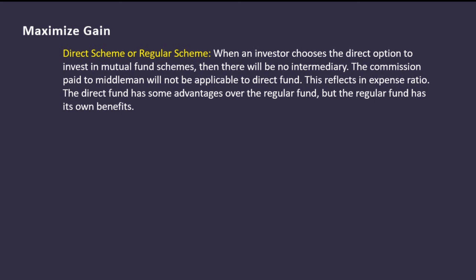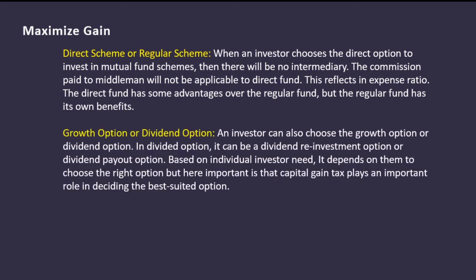Then comes growth option or dividend option. The investor can also choose the growth option or dividend option. In the dividend option, it can be the dividend reinvestment option or the dividend payout option. It depends on the individual investor's need to choose the right option, but what is important here is that capital gain tax plays an important role, because as we know, for equity oriented schemes, short term capital gain tax is 15%, whereas long term capital gain tax is 10%.